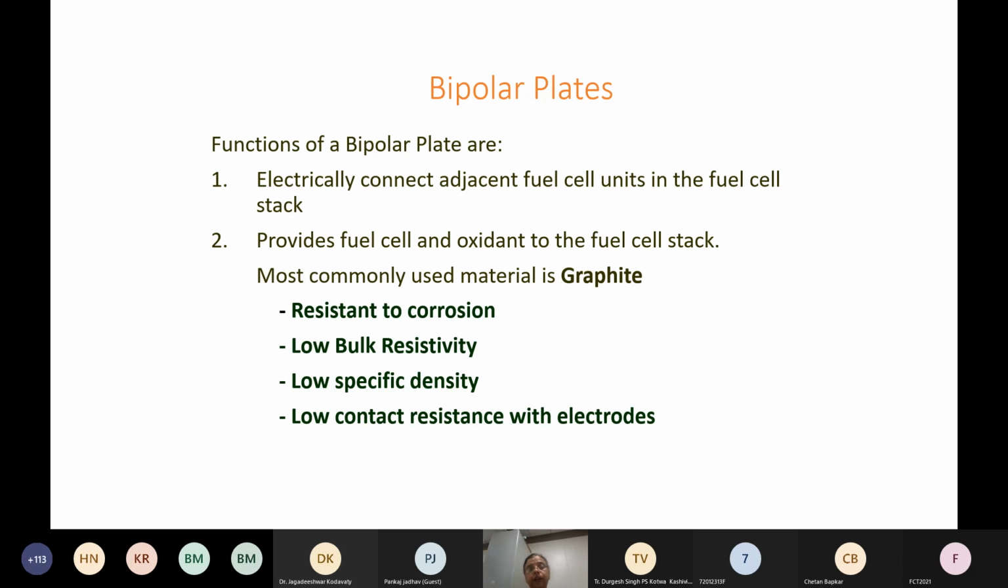The third component that we have to study is the bipolar plates. Basically, these bipolar plates are used as electrical connection between one unit cell and another unit cell. The most commonly used material is graphite, because it is resistant to corrosion, it has low bulk resistivity, low specific density compared to metal, and it offers low contact resistance.